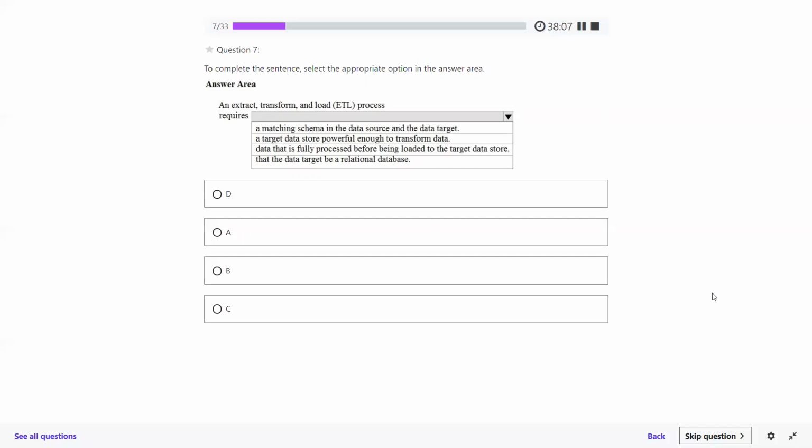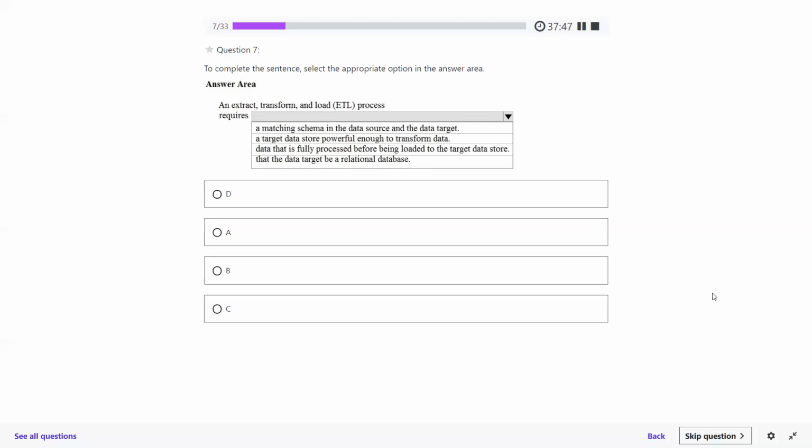What should the option be here? Second one. How exactly can it be the second one? The target data store powerful enough to transform data? No, it cannot be. It is like ETL tools.